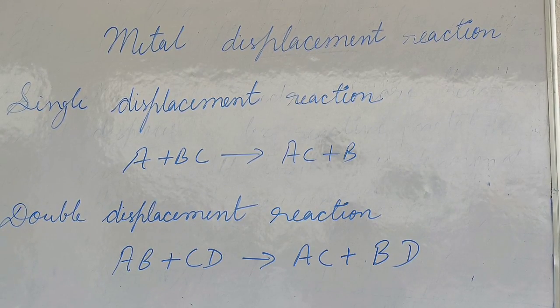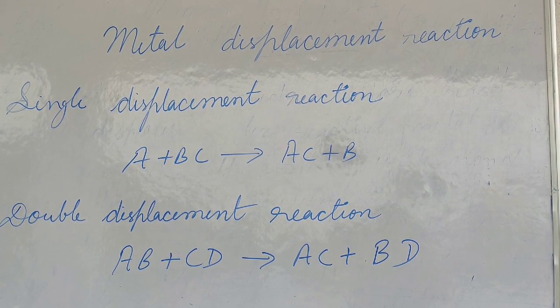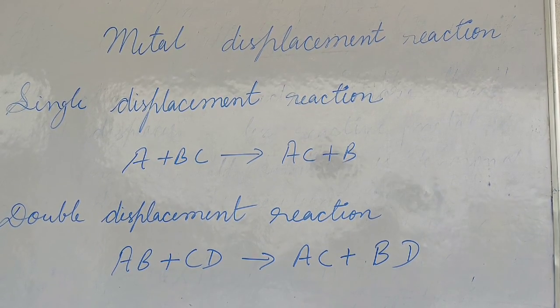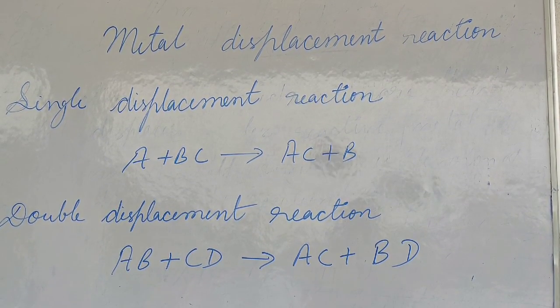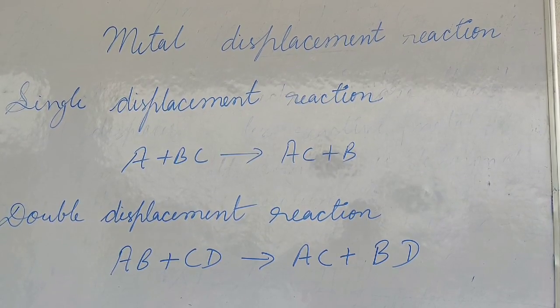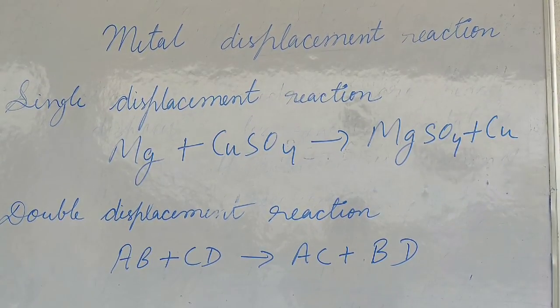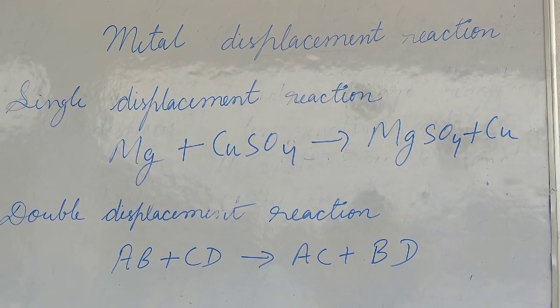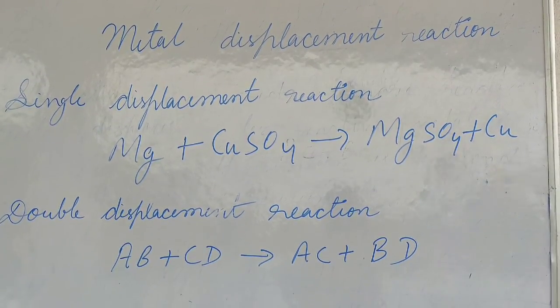We can take the example of magnesium. When it reacts with copper sulfate, it produces magnesium sulfate and copper. Let us see the reaction. Magnesium plus copper sulfate, when it reacts, produces magnesium sulfate and copper.